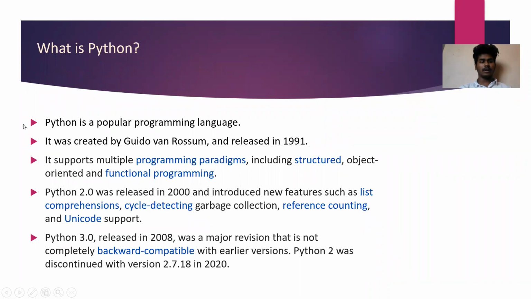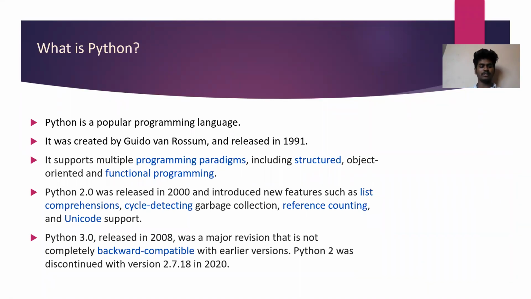Now, what is Python? Python is a popular programming language. It was invented by Guido van Rossum and released in 1991. It supports multiple programming paradigms, including structured, object-oriented, and functional programming.